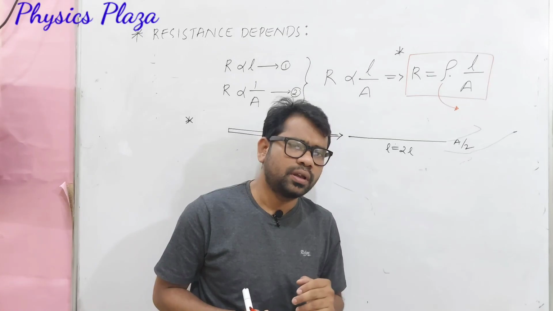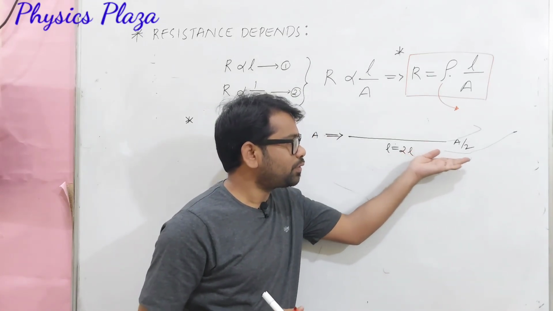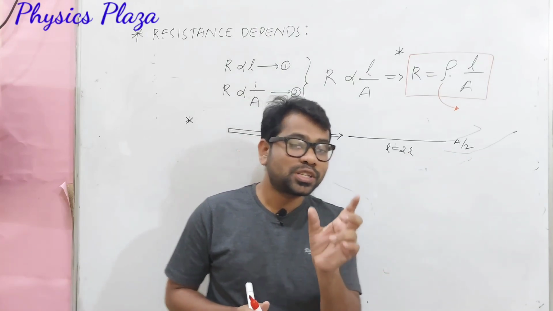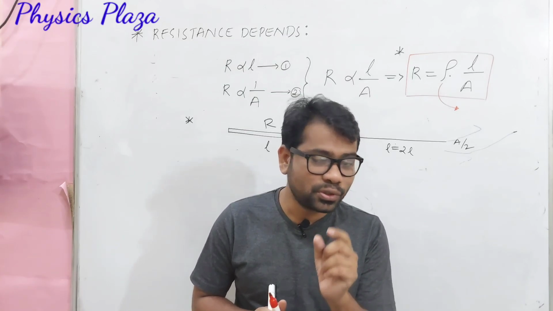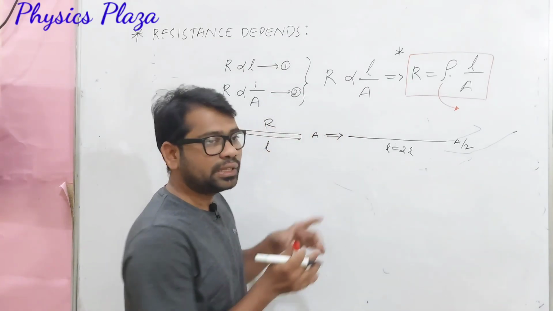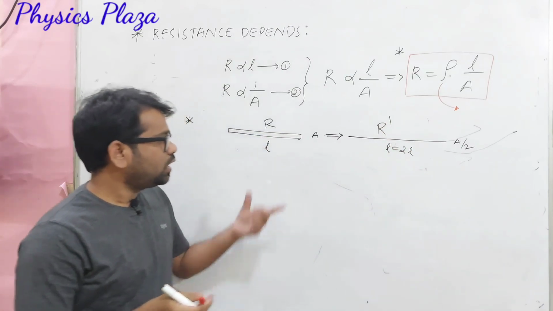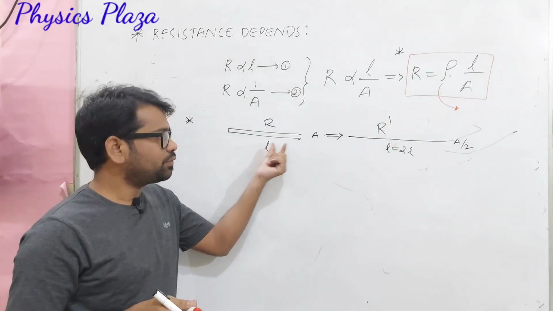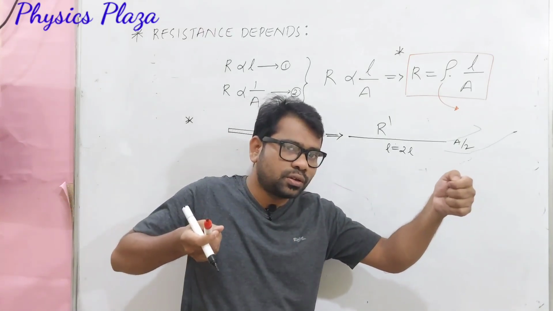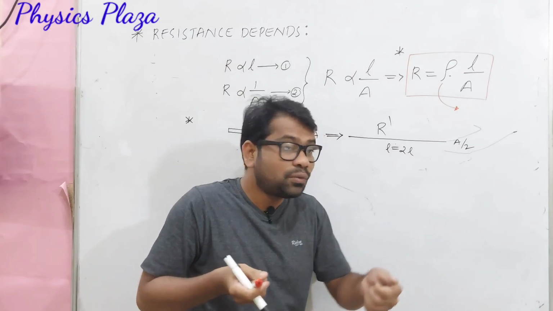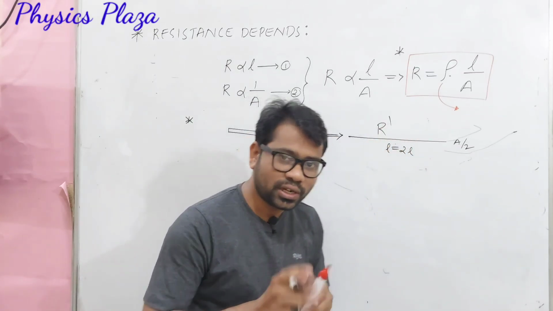One very important thing, dear children: whether length is increasing or area of cross section is changing, whatever it may be, its total volume always remains the same. Then in this case, they will ask us to calculate the new resistance. So, a copper wire of length L, area of cross section A and resistance R is stretched so that its length is doubled, then what is the new resistance? Very important. Then how to calculate? Children, let us do this.